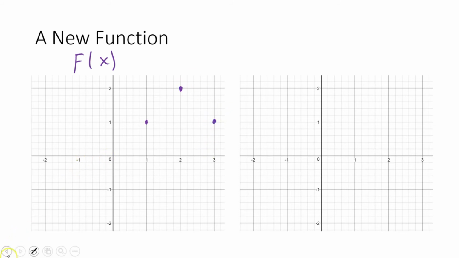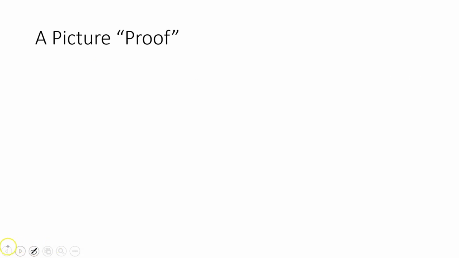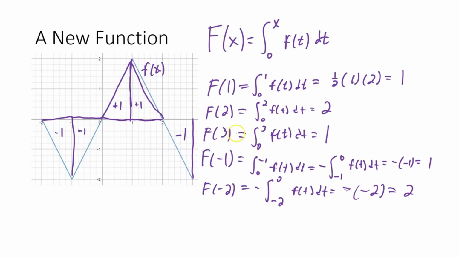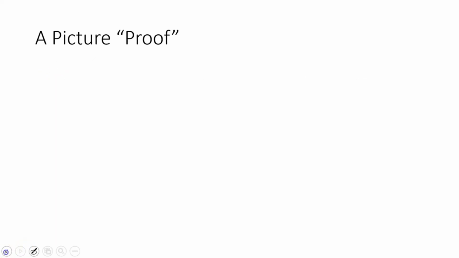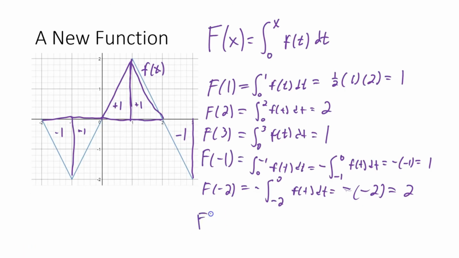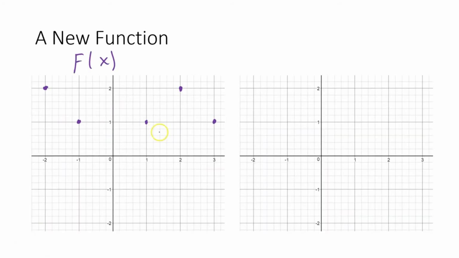F of negative 1, I think that was positive 1. Oop, too far. F of 3 is positive 1. F of negative 1 was positive 1. And f of negative 2 is positive 2. Let's think about f of 0. F of 0 would be the integral from 0 to 0 of f of t dt. That was one of our integral properties: if we integrate from the same value to itself, that's always 0. So that means f of 0 is 0 right here.